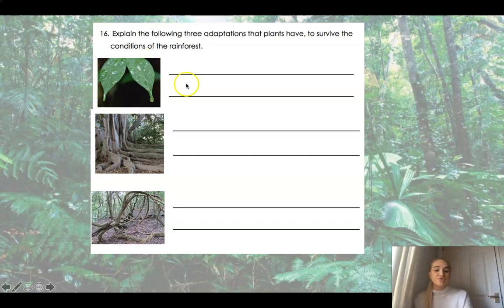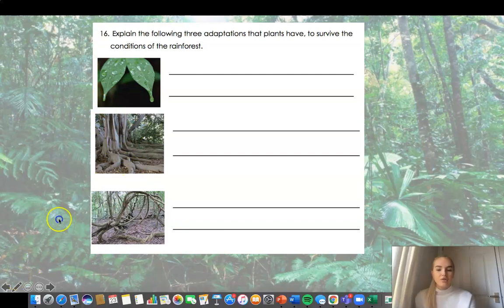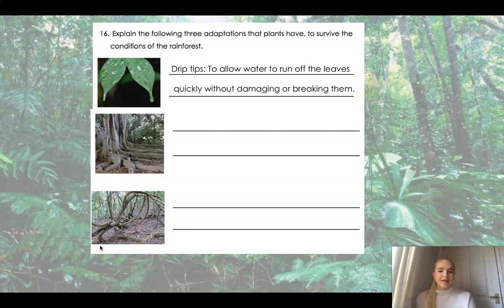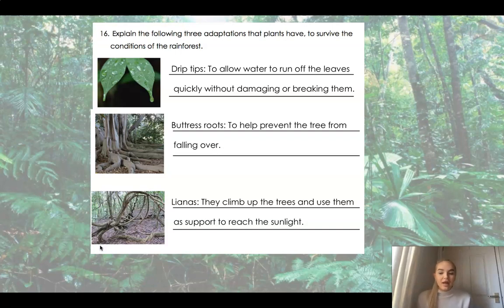Okay, so this is the drip tips of a plant. This is the buttress root, and this is the liana vine. So can you now try and say how they're adapted? Pause the video and off you go. Okay, so the drip tips allow water to run off the leaves quickly without damaging or breaking them. The buttress roots help prevent the tree from falling over, and the lianas climb up the trees and use them as support to reach the sunlight.